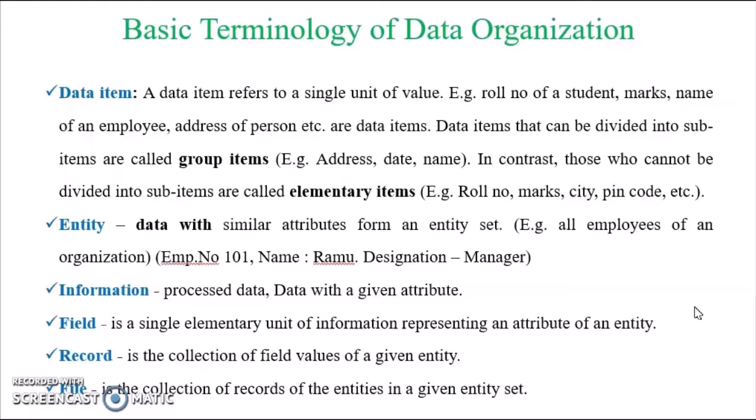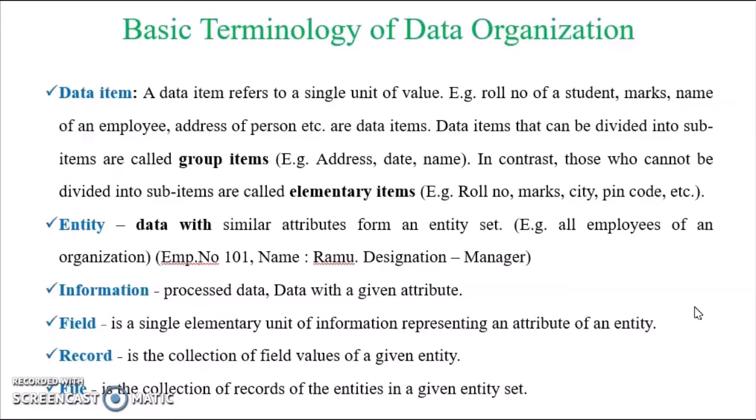For example, an employee may have an employee number, a name, and a designation. If I have hundreds of employees and I store all the 100 employees' information, then we call it an entity.